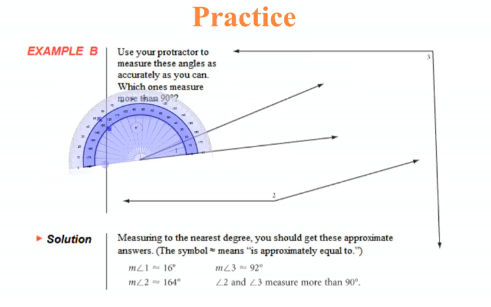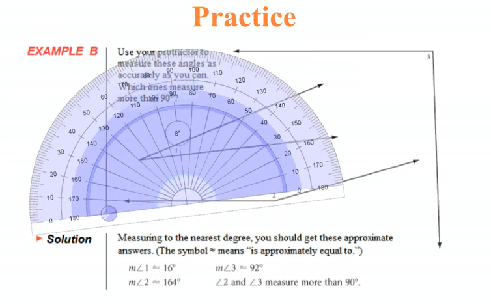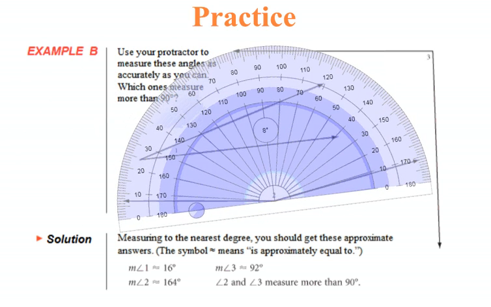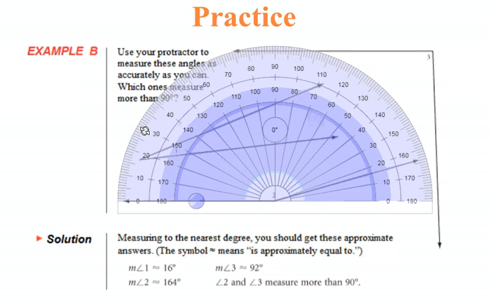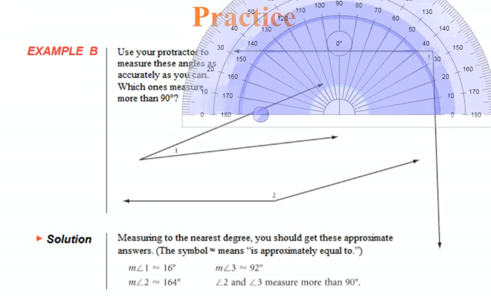Let's go to angle 2. Put my center mark on the vertex. I'm going to use this 0 mark now. And now I'm going to measure the angle to be approximately 164 degrees. And finally, angle 3.